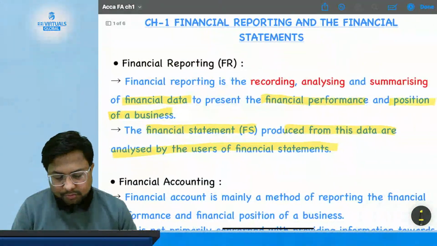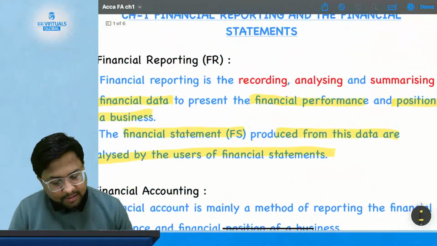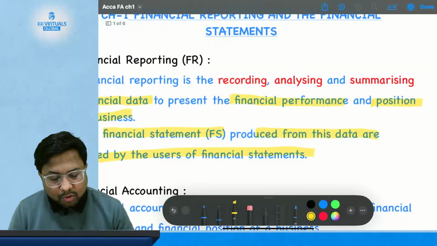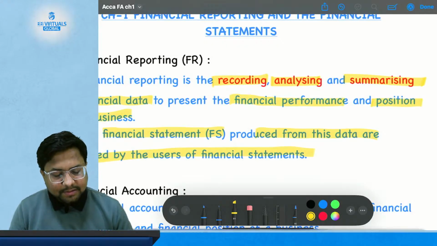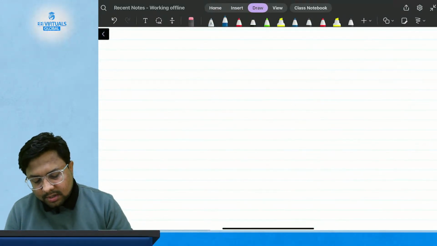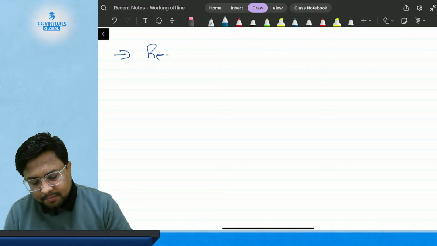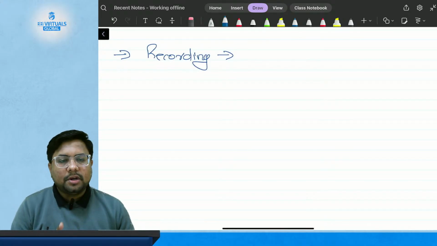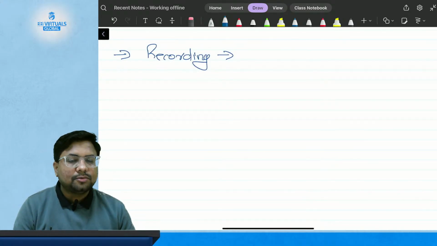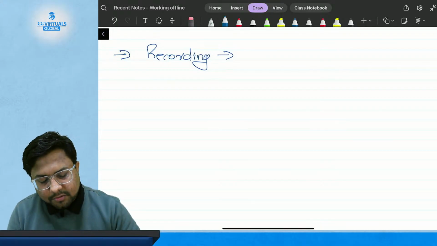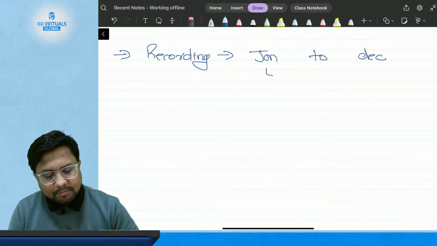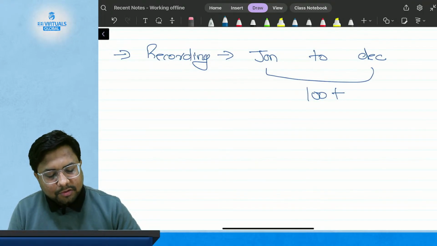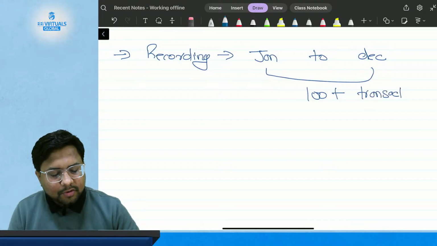Now come again to the note. We have written that financial reporting is recording, analyzing and summarizing. That means first comes the recording. Suppose in an accounting period, and we will discuss what an accounting period is also, but suppose in an accounting period, that is from January to December, I have made hundreds plus of transactions.